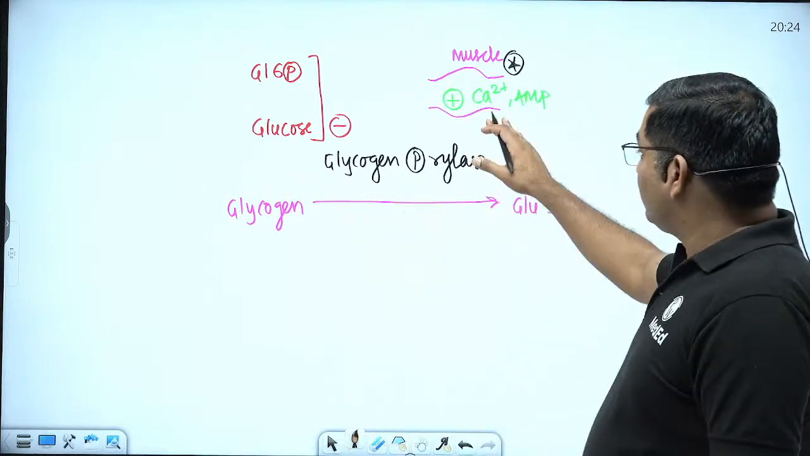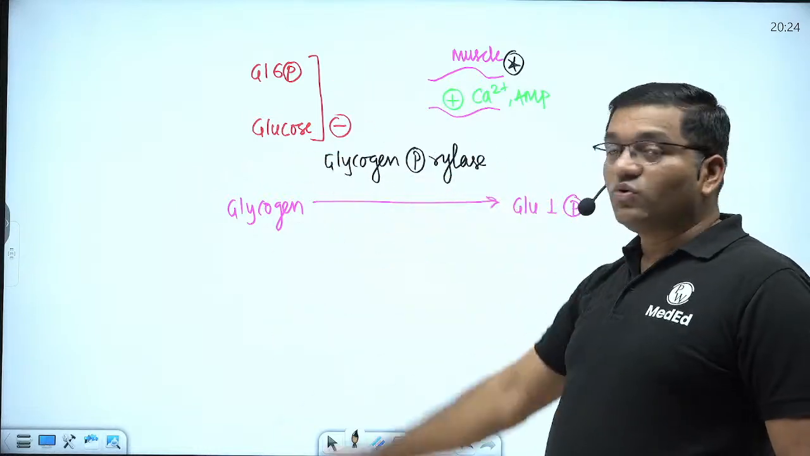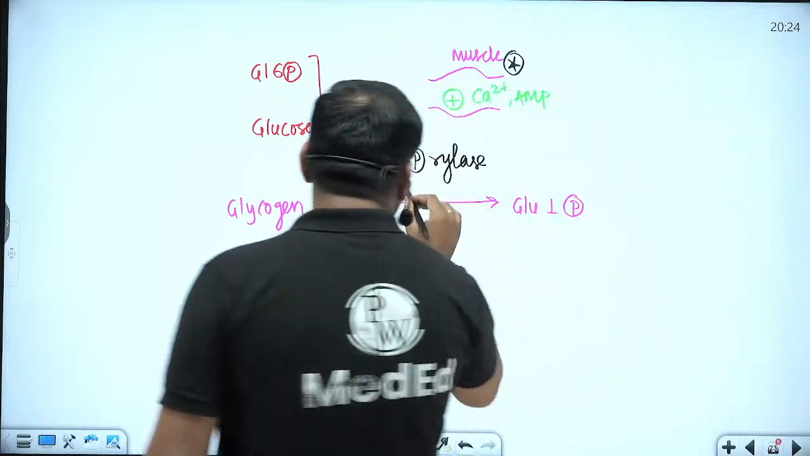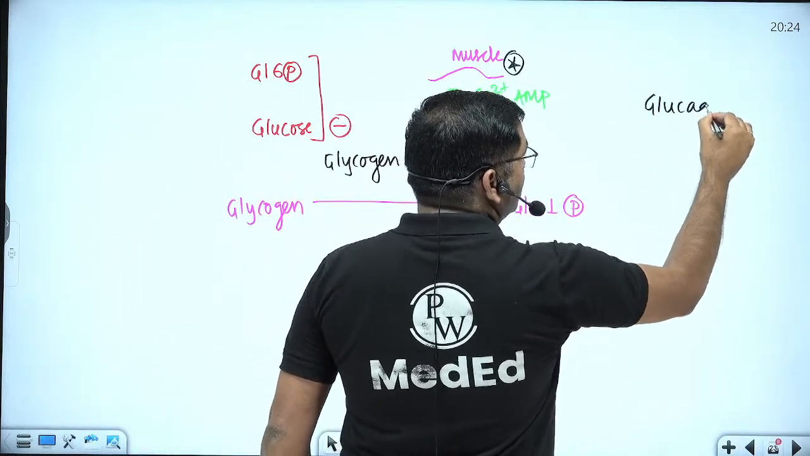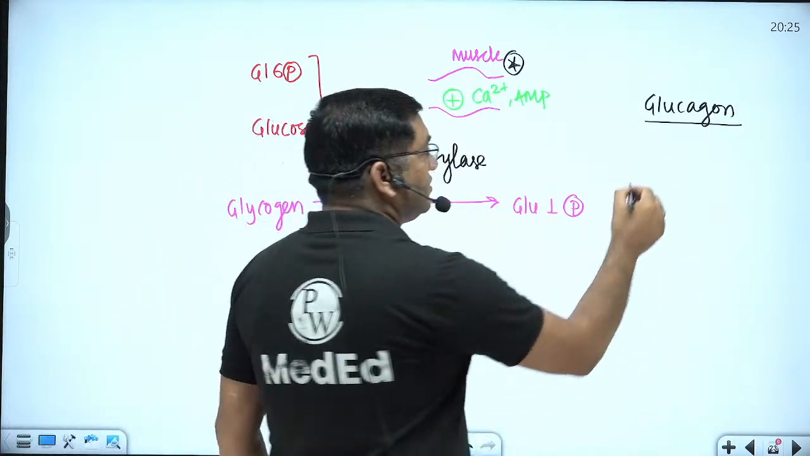So calcium has a role in the activation of glycogen phosphorylase, while glucose 6 phosphate and glucose inhibit glycogen phosphorylase. Glycogen phosphorylase is regulated by glucagon. Glucagon increases glycogen phosphorylase activity by phosphorylation.